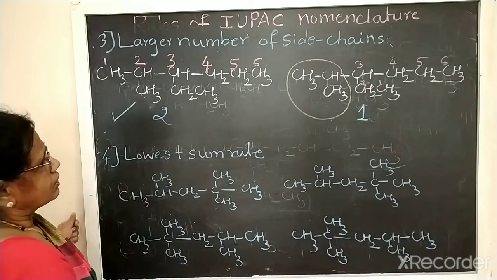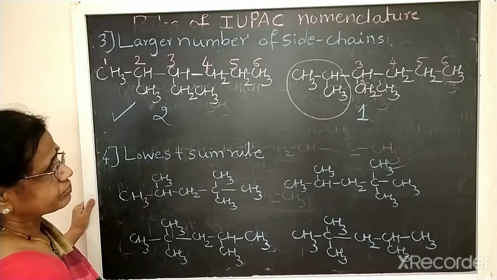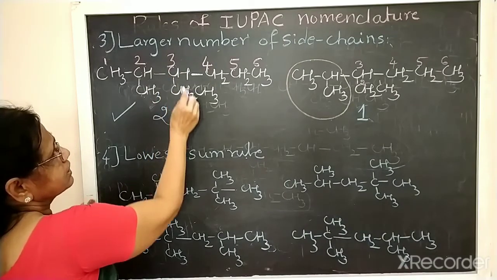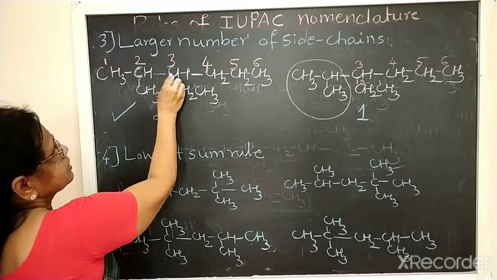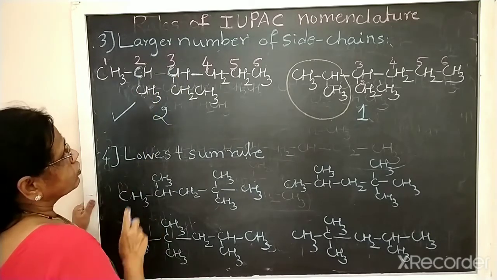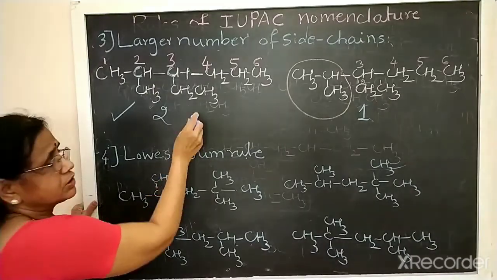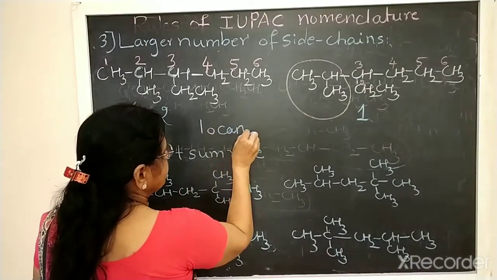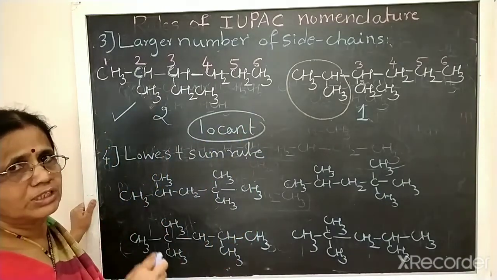Okay. Then coming to the next rule, lowest sum rule. See here, second carbon contains methyl group, third carbon contains ethyl group. So these are the carbons which contain the substituent groups. The carbon which contains the substituent group is called a locant. Locant means the carbon which has the substituent group.